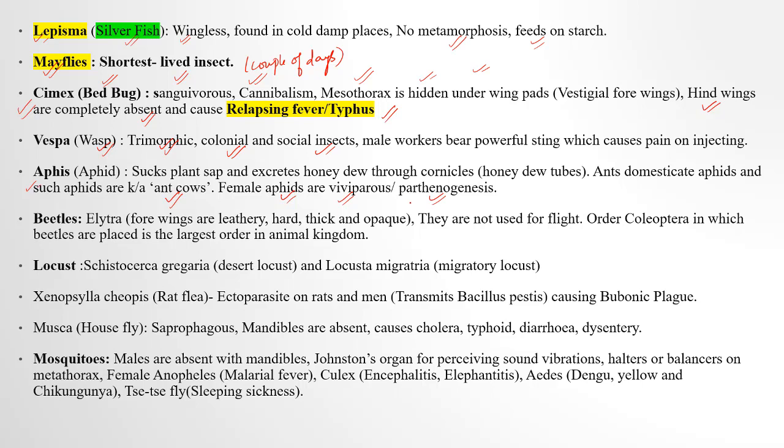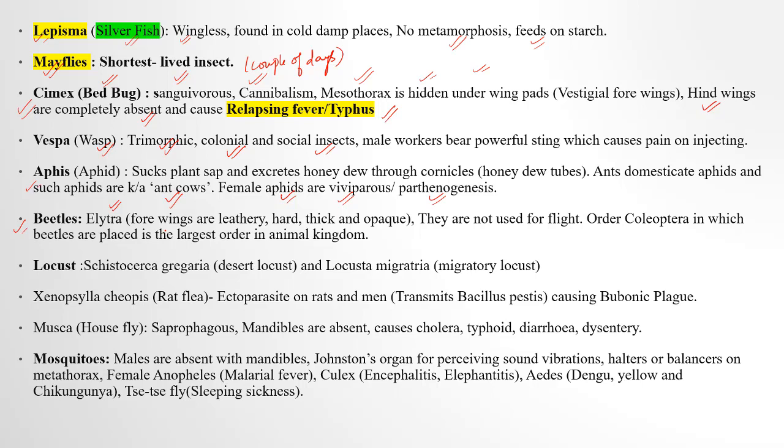Female aphids develop from parthenogenesis, means the unfertilized egg develops into the female aphids. Then we have beetles. Beetles have elytra. Elytra is basically a hard, leathery, thickened forewing which is opaque. They are flightless. Okay, they don't use these wings for flight. The order Coleoptera, in which the beetles are placed, is considered to be the largest order of kingdom Animalia.